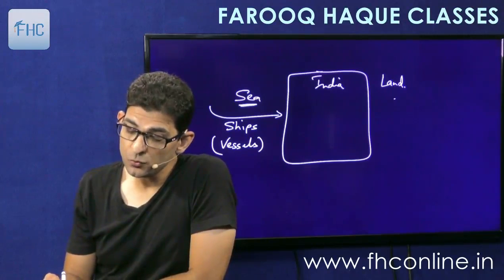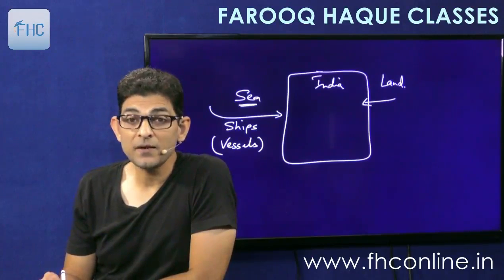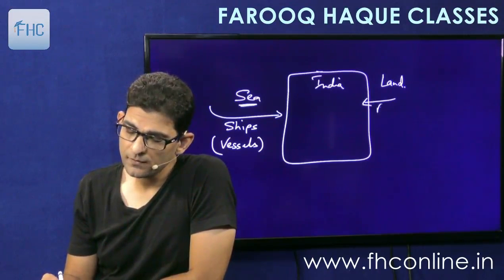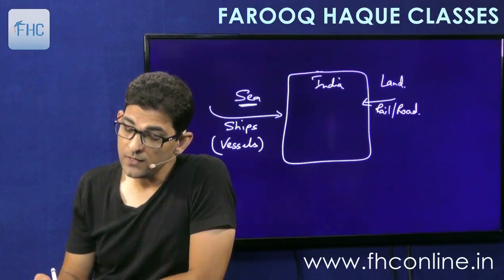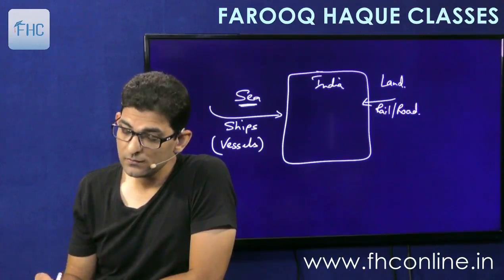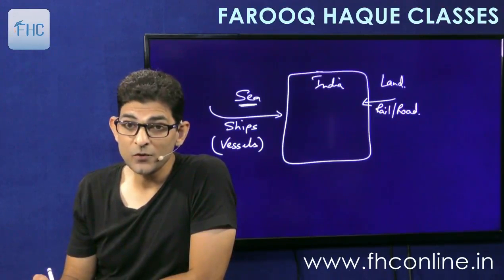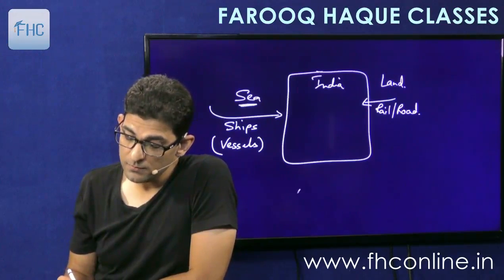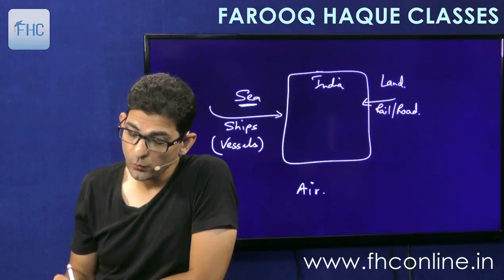So if the goods are coming through land by railways or by trucks, by road, rail or road, then it will be brought by, of course, the rail or road means the trucks and all. So conveyance will mean the railway or the truck, as the case may be. And it can be imported by air also.